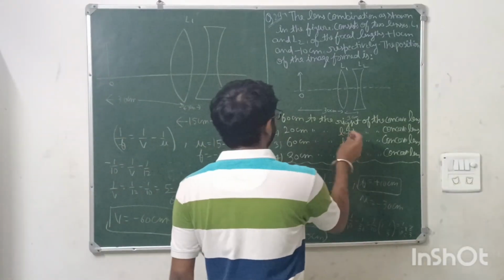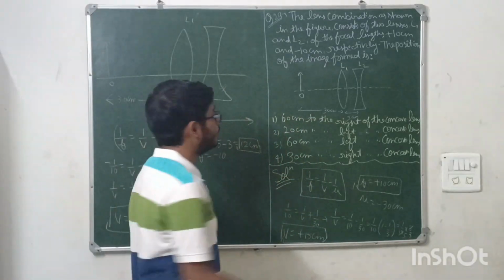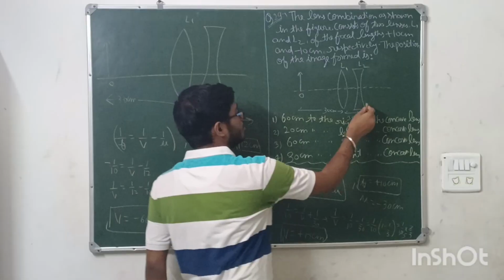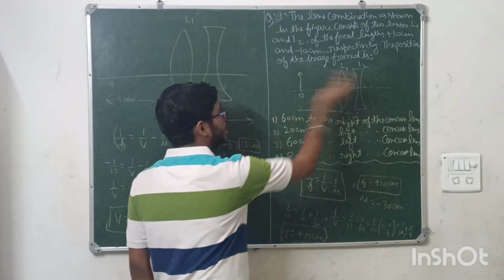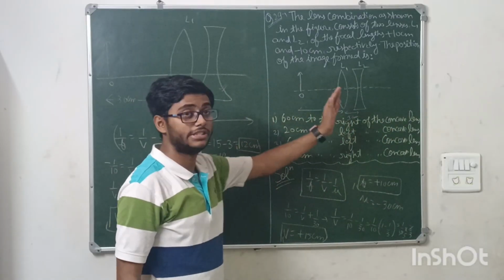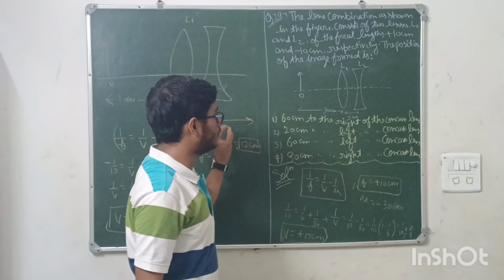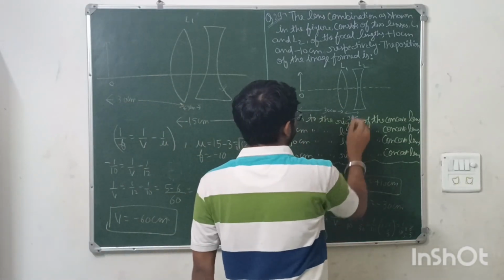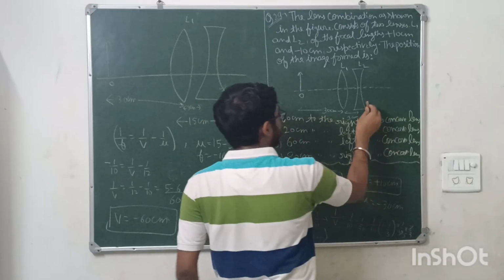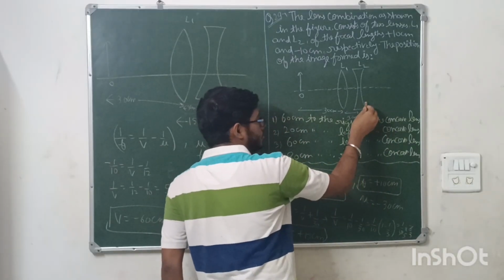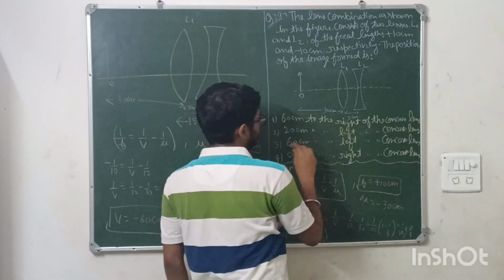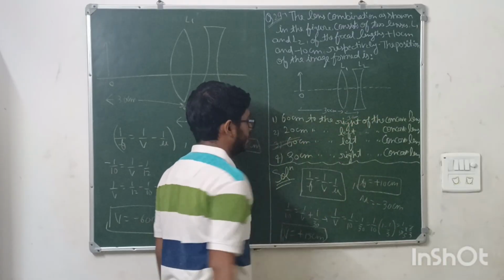So the final image with respect to these two lenses will form at minus 60 centimeters from here. So minus 60 means the image will be formed 60 centimeters to the left of the concave lens. To the left, minus 60 is there, so minus x quadrant, so here the image will form, and this is the left side of the concave lens, 60 centimeters. Option number 3 is the correct answer.